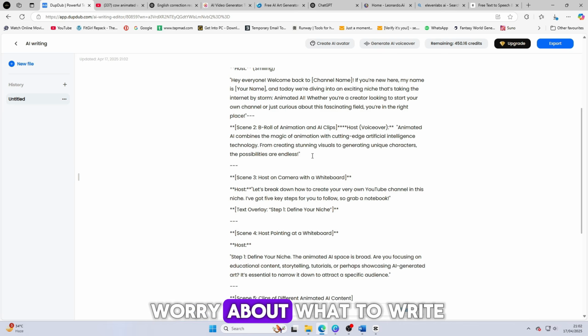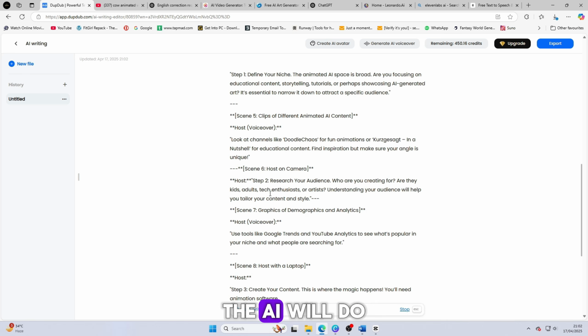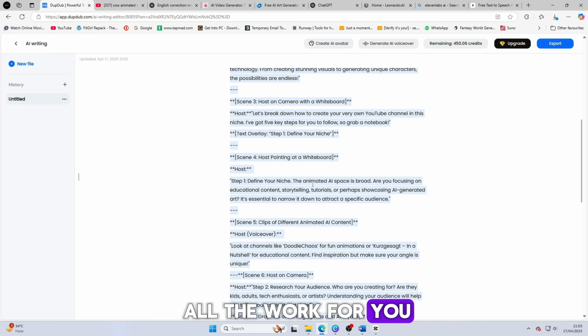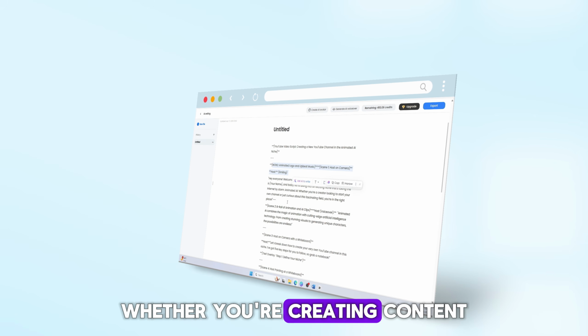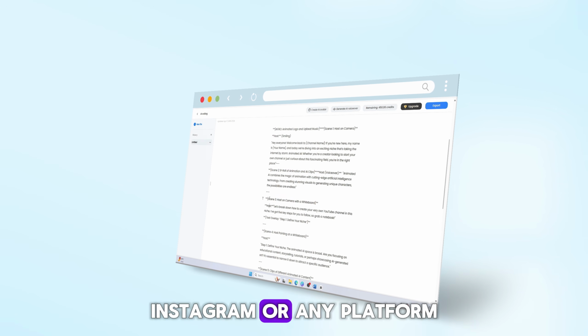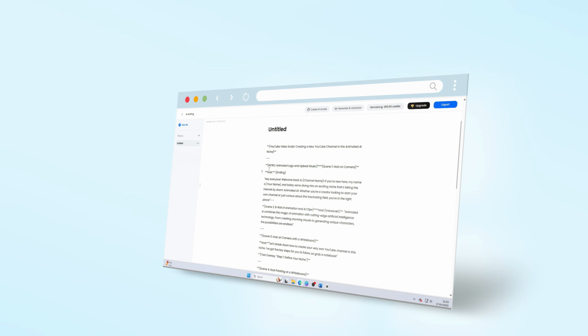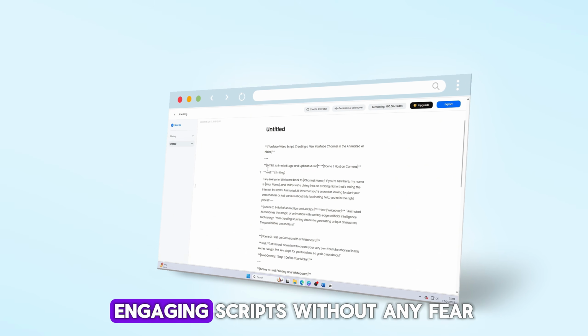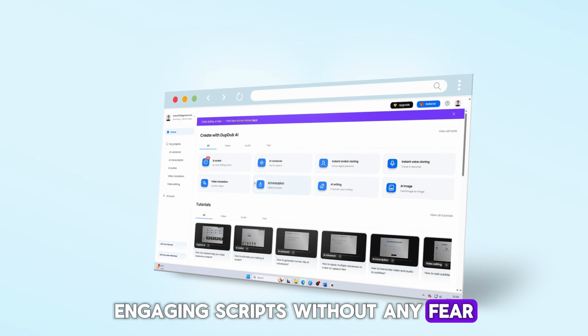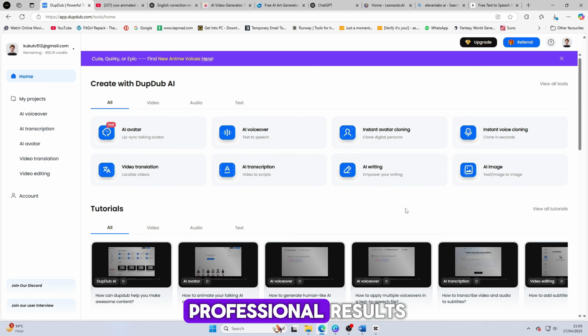You don't need to worry about what to write. The AI will do all the work for you. Whether you're creating content for YouTube, Instagram, or any platform, this tool will save you time and effort. You can generate high-quality, engaging scripts without any fear. It always gives you professional results.